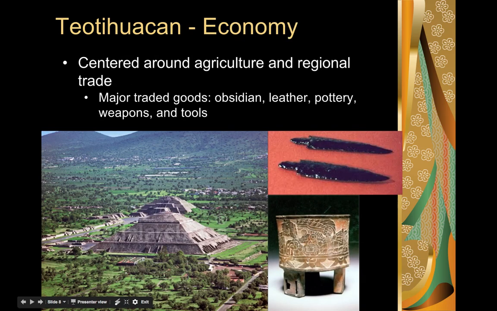Their economy also was largely agriculturally based. I like this image here because it shows us the layout of fields that surrounded the hub of the city. There was pretty intensive agriculture to support a society of that size. Many of Teotihuacan's citizens were farmers and peasants, but you also had some considerable trade.